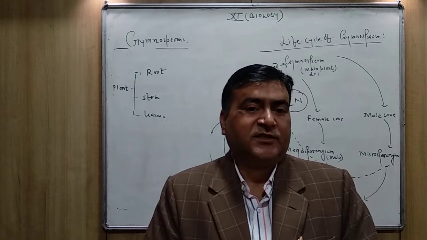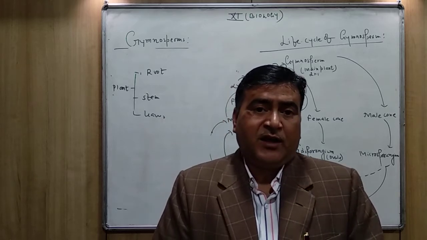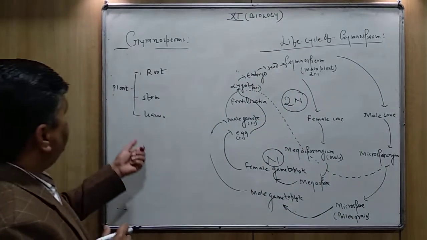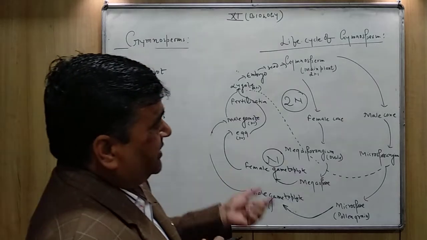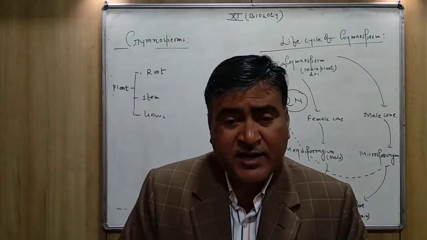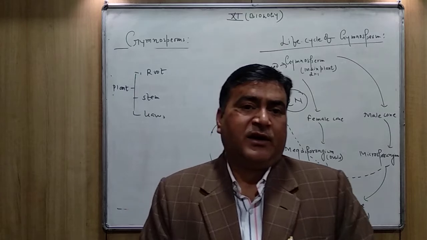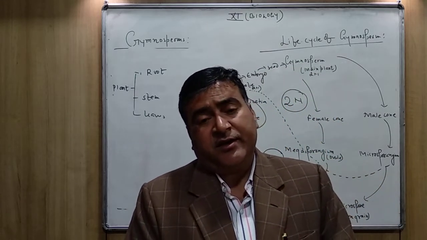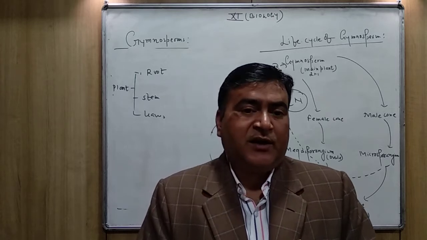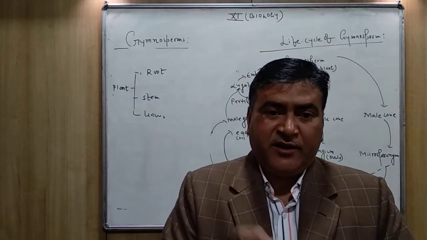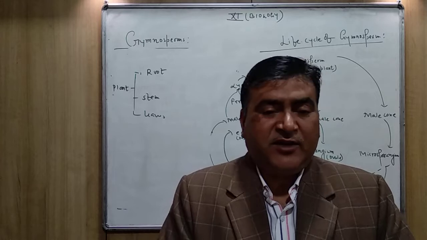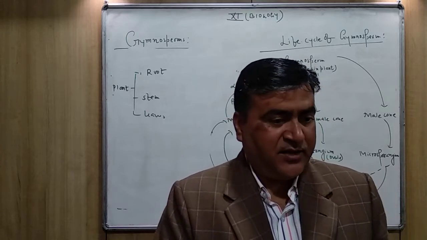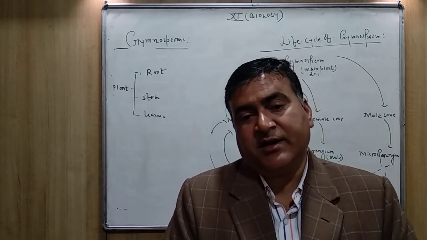So these are the functions of the leaves of the gymnosperm plant. Now you can see in all the gymnosperm plants how they reproduce. As I told you, it's very, very important. In gymnosperm plants, flowers are absent. I will teach you about the flower in the angiosperm plant, the modern plant.